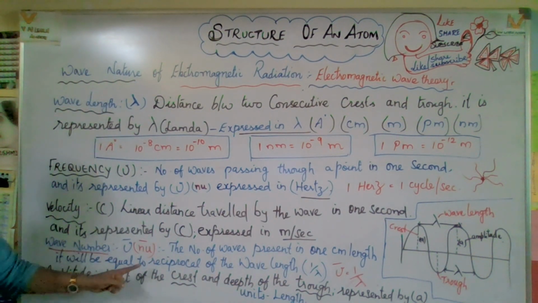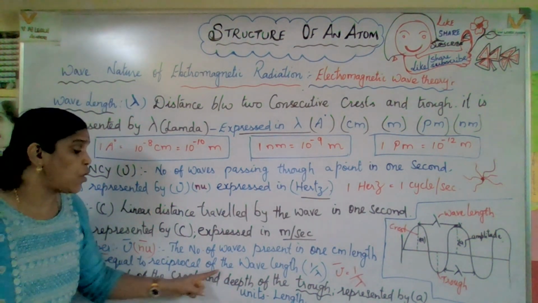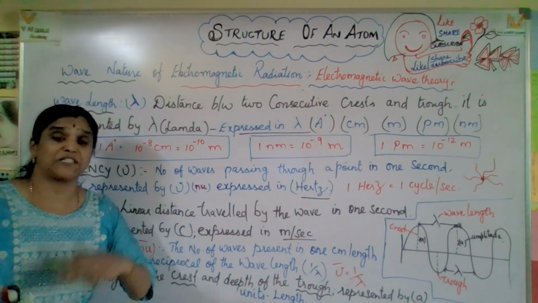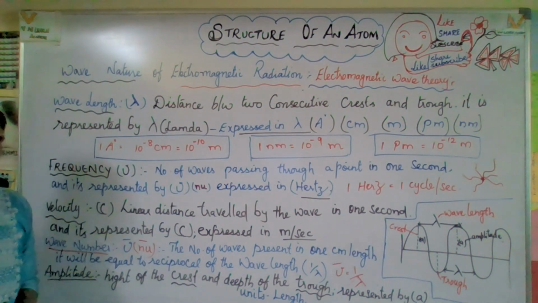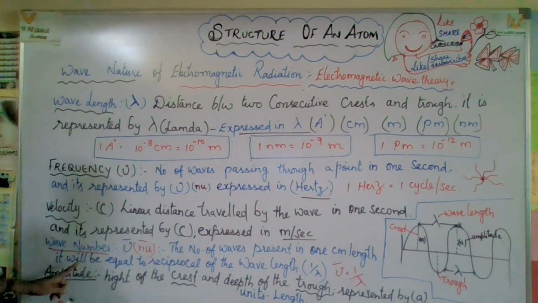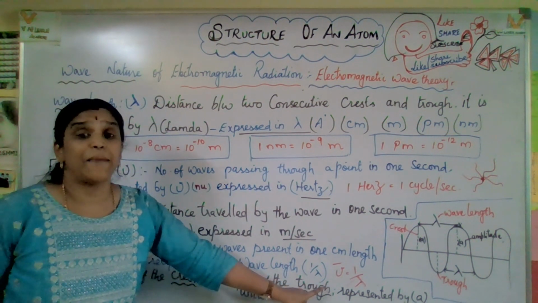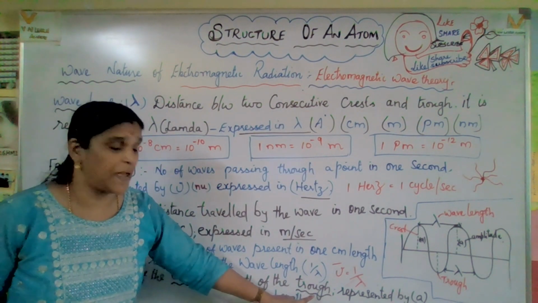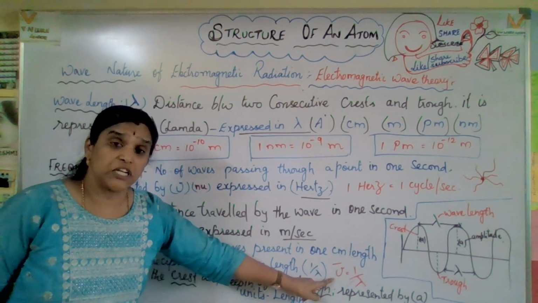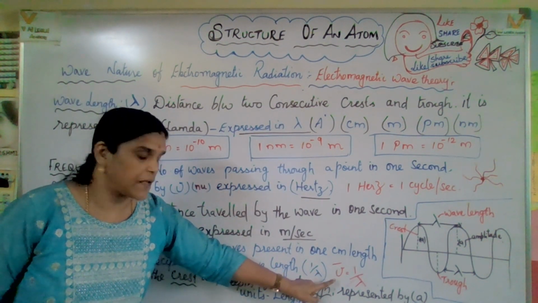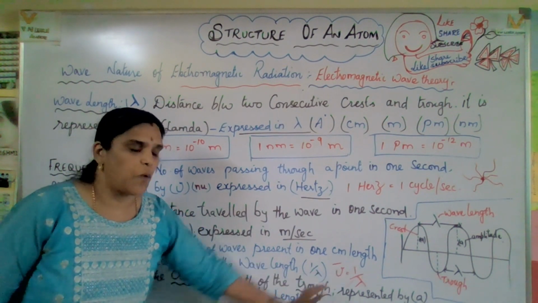It is equal to the reciprocal of the wavelength, the opposite of wavelength, 1 by lambda. So nu bar, wave number, is equal to 1 by lambda.